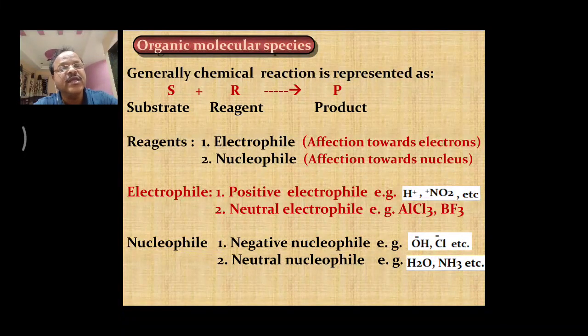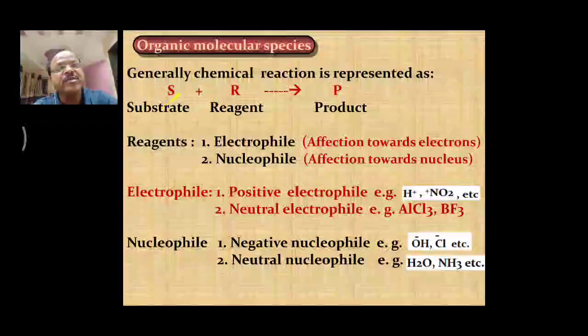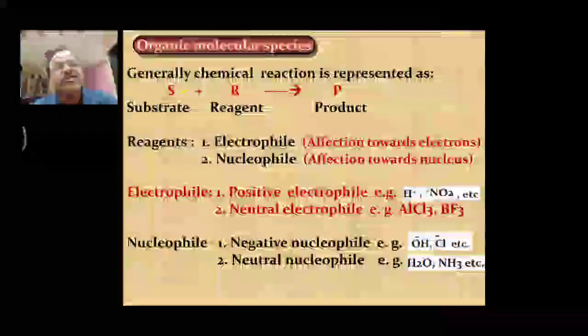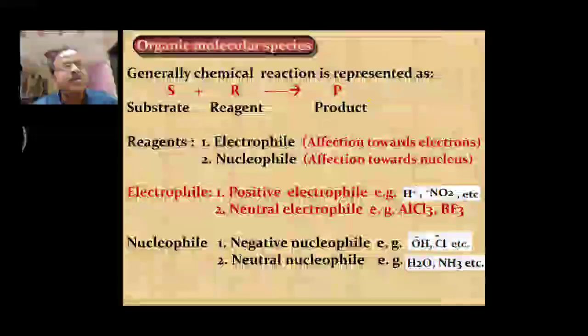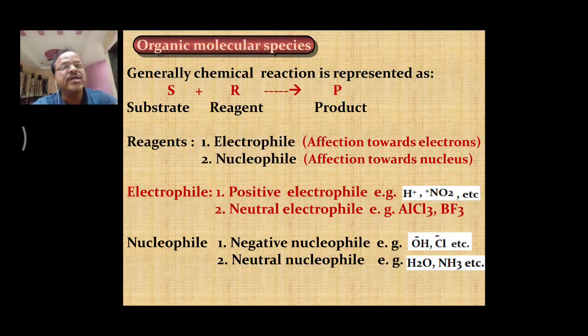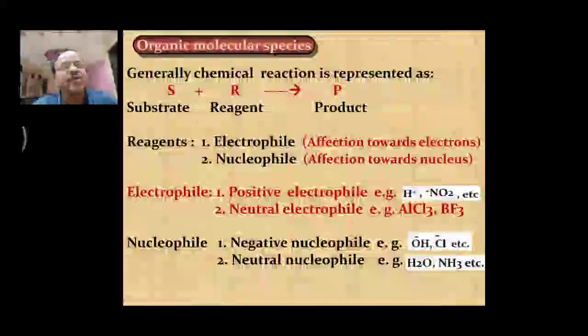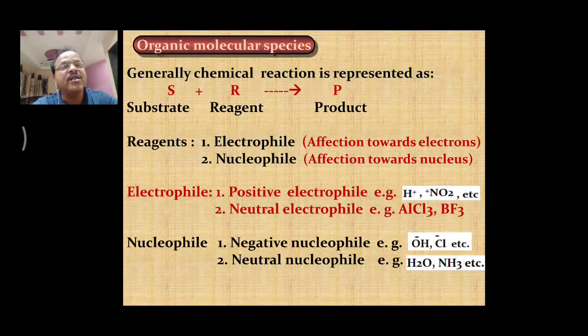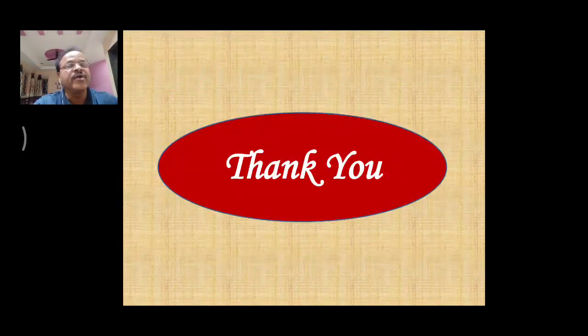So electrophiles and nucleophiles are the reagents which bring about the chemical transformation of the substrate to get the desired product. These are the organic molecular species. Electrophiles and nucleophiles are the important species responsible for bringing out the desired chemical change with the substrate to get the expected product. So this is the first part of the topic, fundamentals of organic reaction.